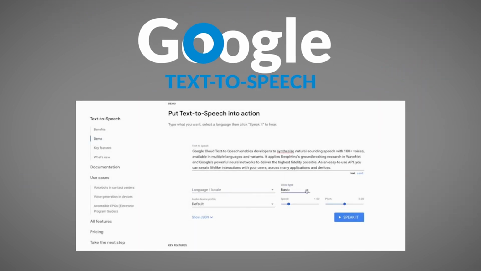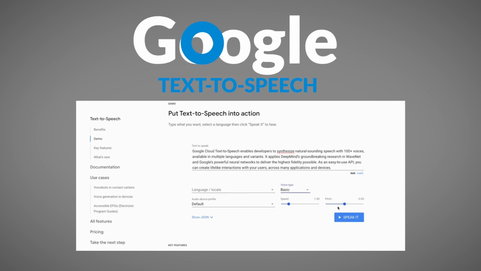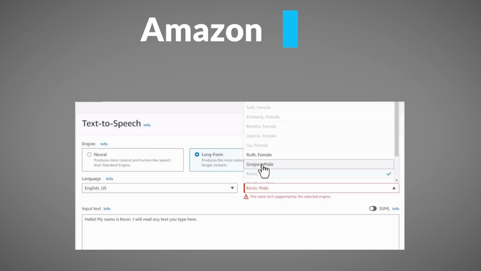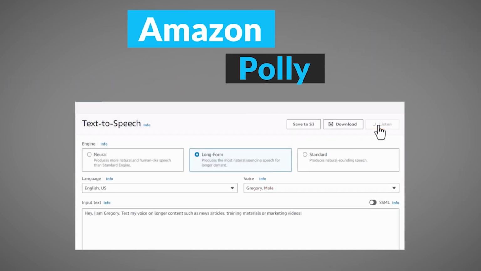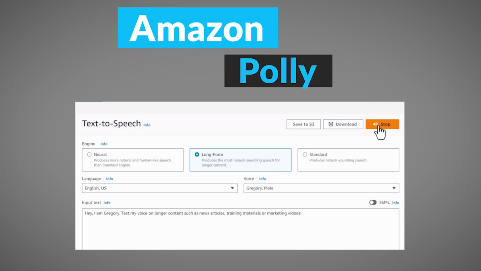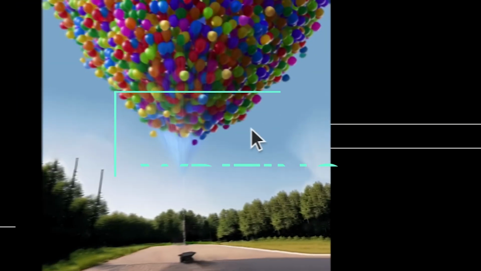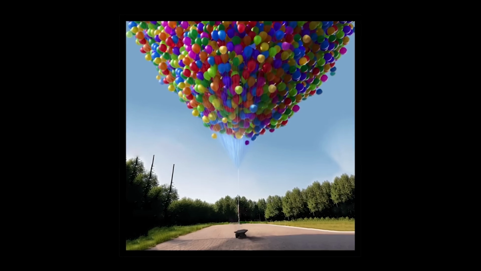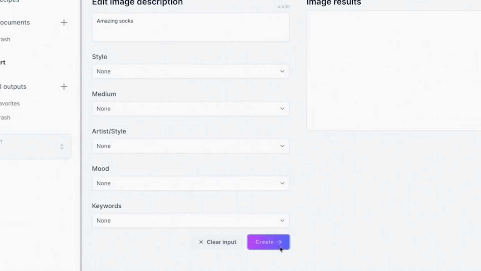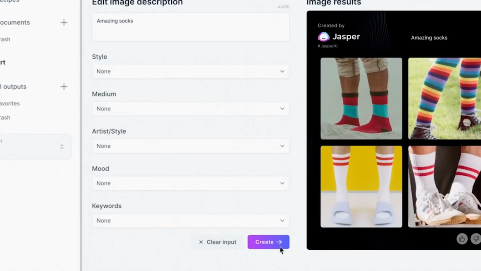Text-to-speech tools. If you don't want to narrate your videos, AI-driven text-to-speech software like Google Text-to-Speech, Amazon Polly, or Speechelo can generate human-like voices for your content. Test my voice on longer content such as news articles, training materials, or marketing videos. AI script writing. Tools like ChatGPT or Jasper AI can help you generate engaging scripts for your videos, tailored to your niche.